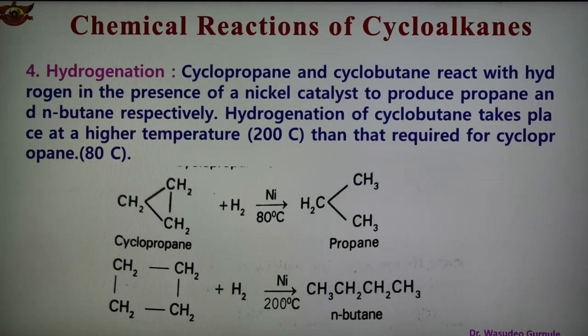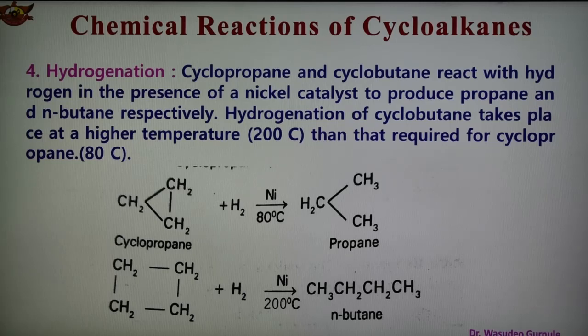Number 4 is the hydrogenation now. So what is it here? Cyclopropane and cyclobutane are also unstable, and they also react with hydrogen in the presence of nickel as a catalyst, forming propane and n-butane, 2 compounds. As shown here, hydrogenation of cyclobutane takes place at a higher temperature as compared to cyclopropane. So different temperatures are there.